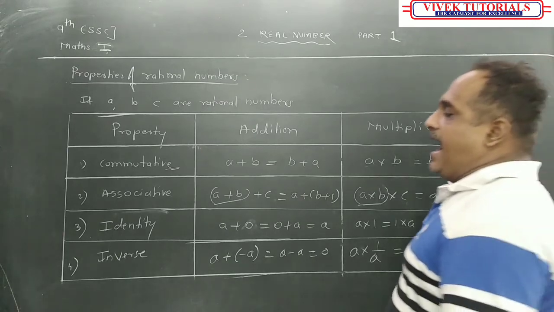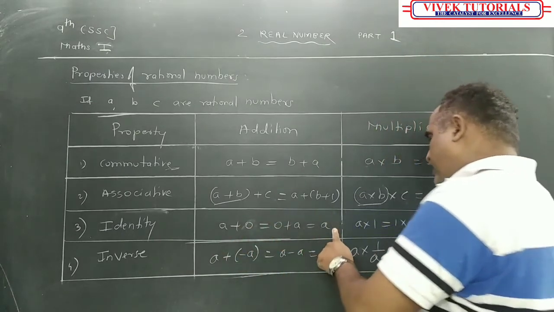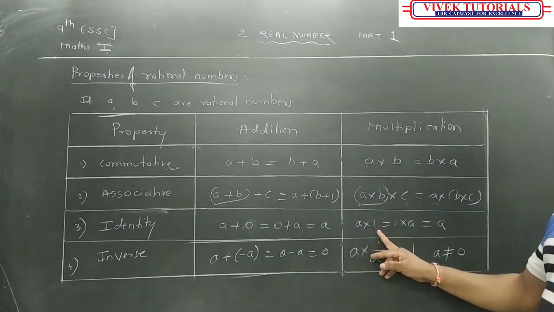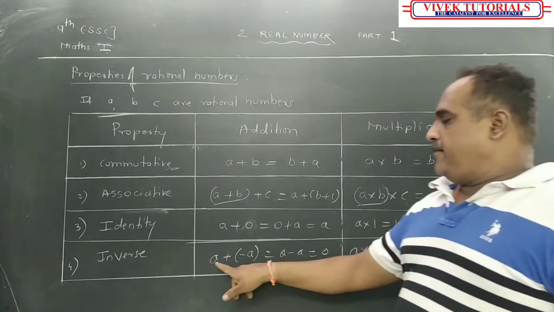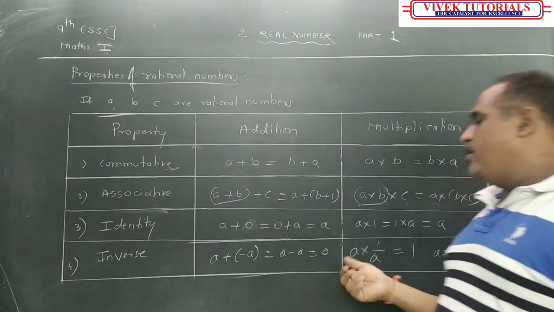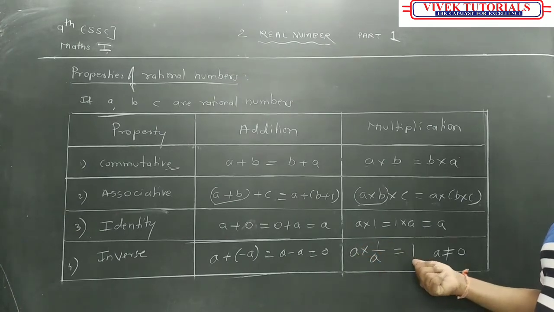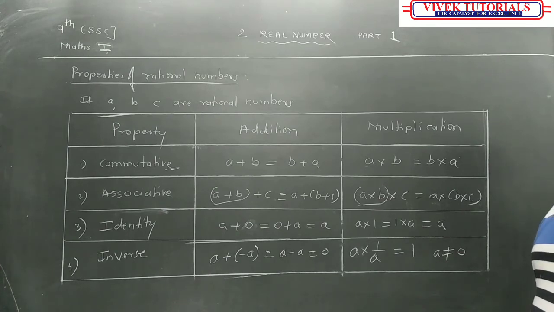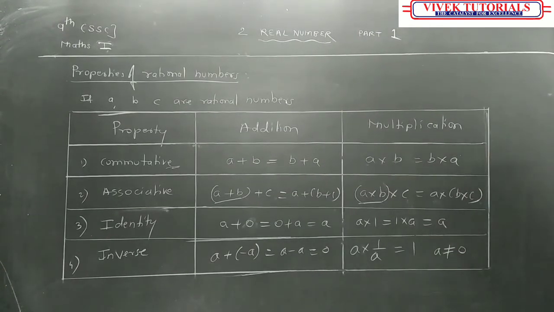Alright, now identity: a plus 0 is equal to 0 plus a is equal to a, and a into 1 is equal to 1 into a is equal to a. And inverse: a plus minus a is equal to a minus a is equal to 0, or a into 1 upon a is equal to 1, but in that condition a should not be 0. Okay, this also you have to do properly. Remember it a little, it will help you later on.